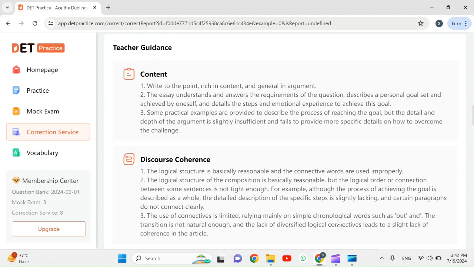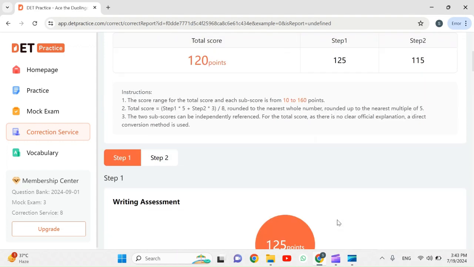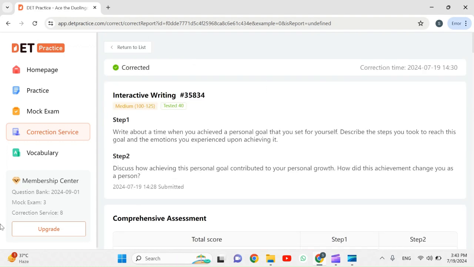So, what I get from this is that the next time if I answer such questions, I have to use connecting words, conjunctions, and I have to be more coherent in my answer. So that is the mistakes which I made in this one, and I ended up scoring 125 overall in the interactive writing. Okay, I still have 8 correction services left. So it means that I can use these 8 correction services for 8 more questions as well.